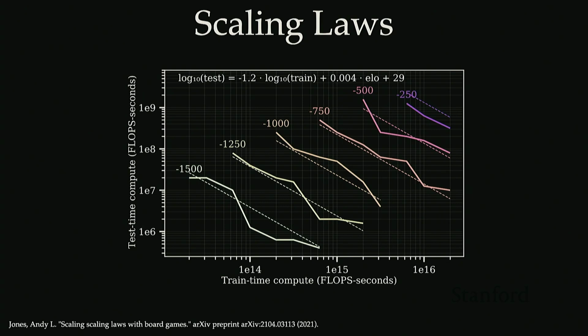We can think about this in our setup as offline on the x-axis, online on the y-axis, and how you are spending your compute between those two. What this is telling you is that if you reduce your train time compute by 10x, you would need to increase your test time or online compute by 15x. So there's that 10 to 15 trade-off here.